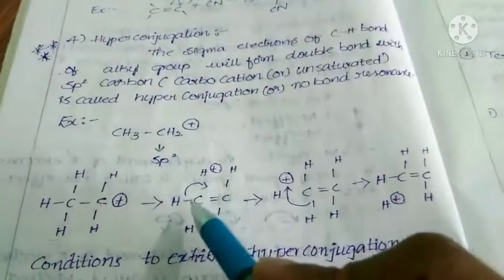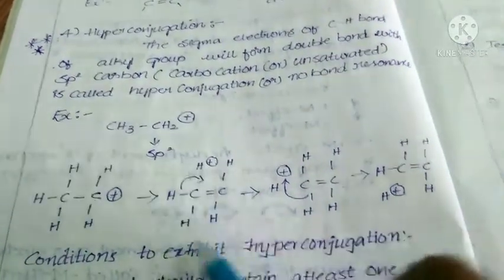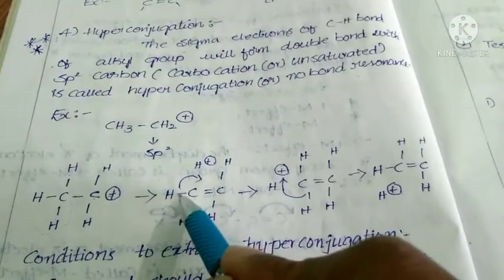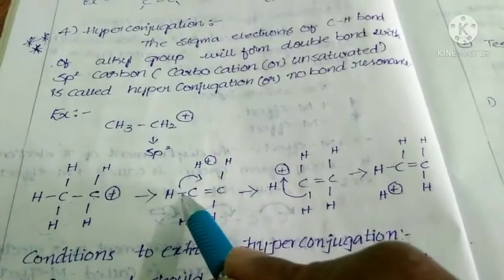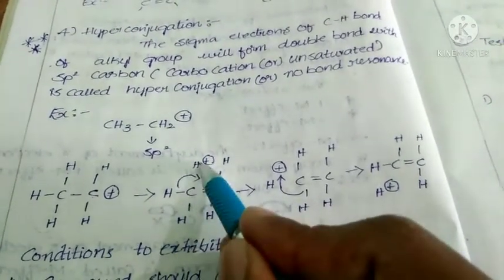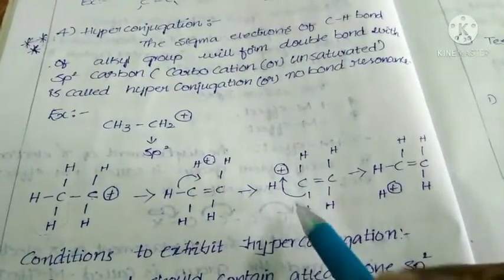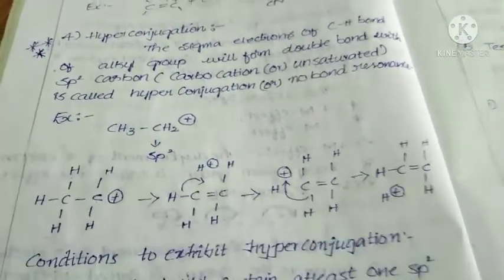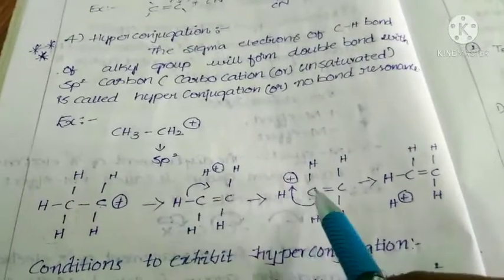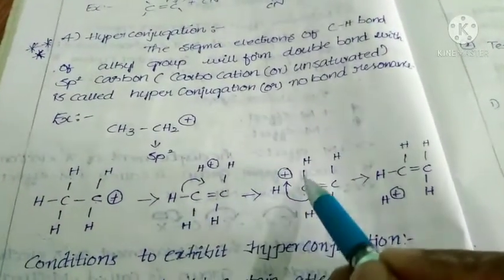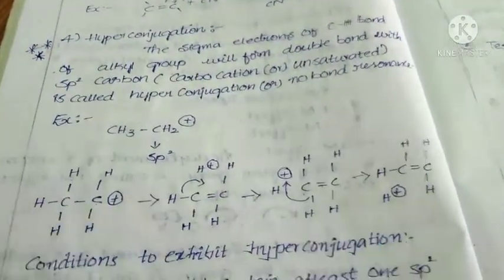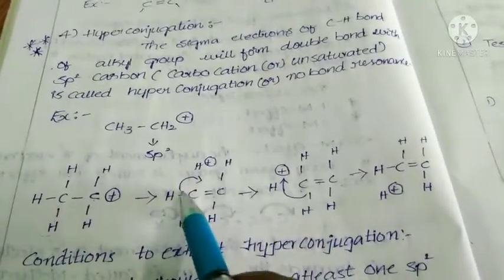Then what happens again? After forming this structure, again these sigma electrons of the C-H bond move towards this carbon and hydrogen. Then we get this structure. See, in this structure the sigma bond is present. This double bond remains the same, but this bond is broken. Which bond?